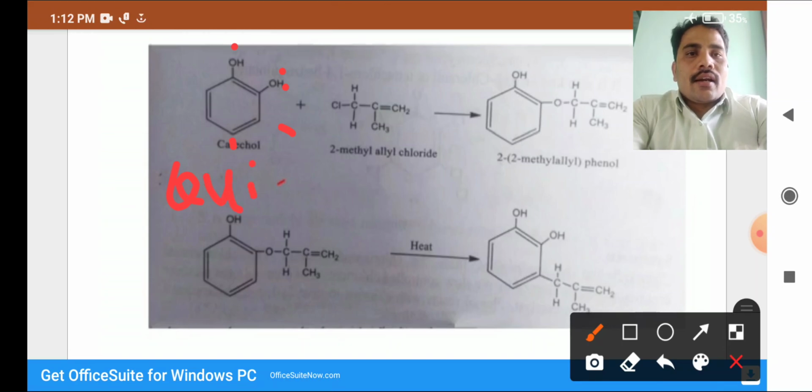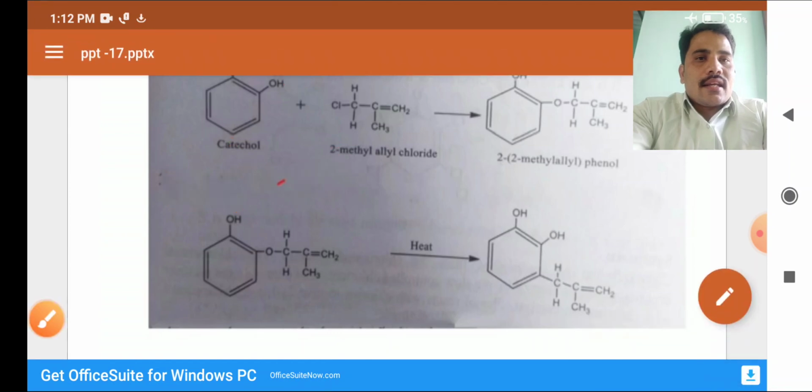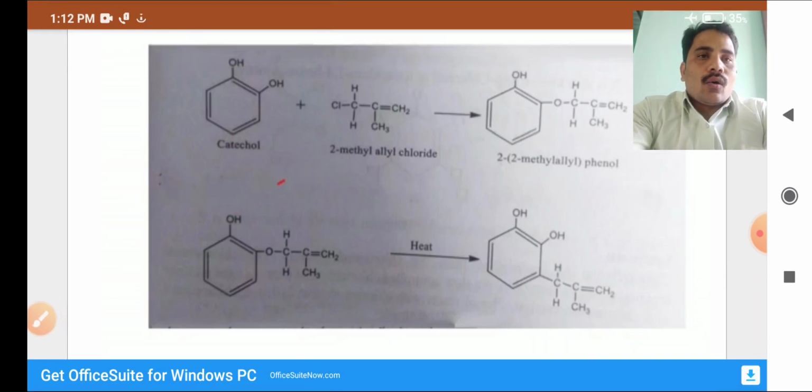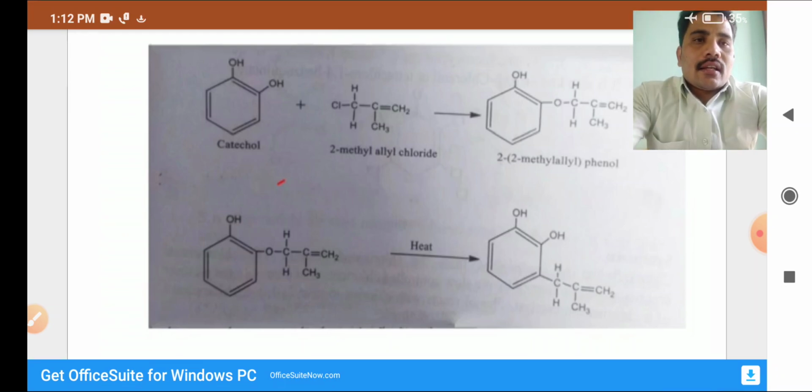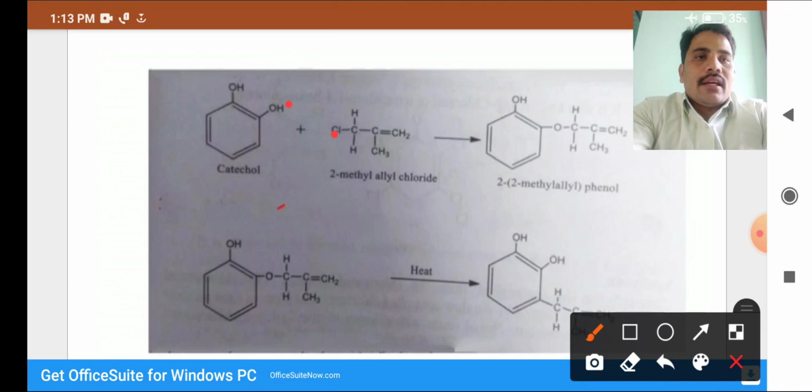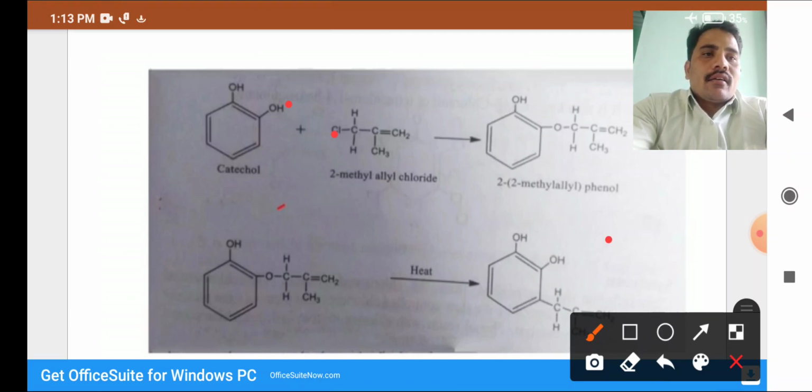The alcohol group is very important in this reaction, which uses 2-methyl allyl chloride. HCl is eliminated, the chlorine and hydrogen leaving, to give 2-methyl allyl phenol.